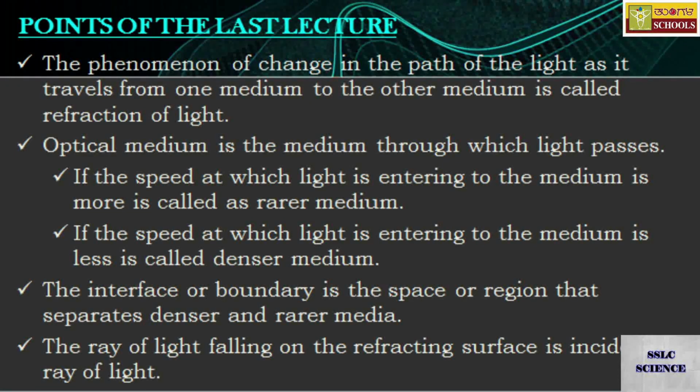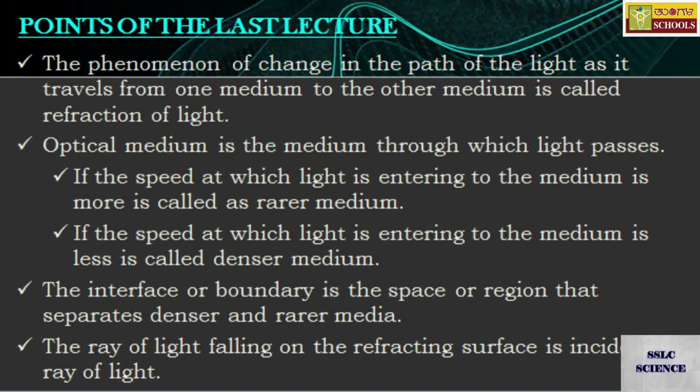We also came across optical medium. It is the medium through which light passes. We call the medium rarer when the speed of light entering into the medium is more. If the speed is less, then that is called a denser medium.